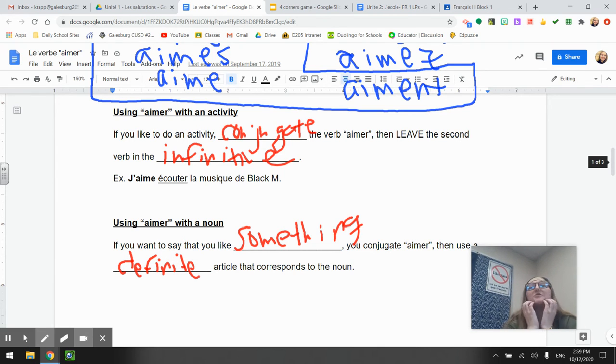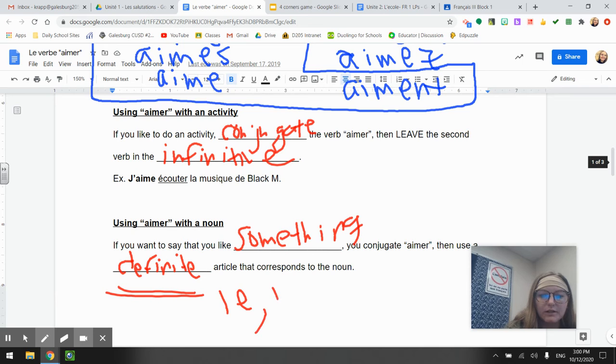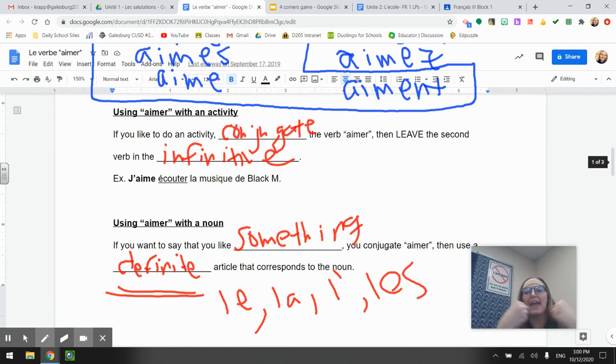So in French, we have to use the definite article. What are those again? Le, la, l', and les. So these are the articles we have to use when using the verb aimer.